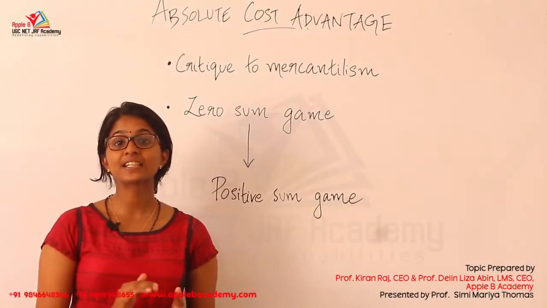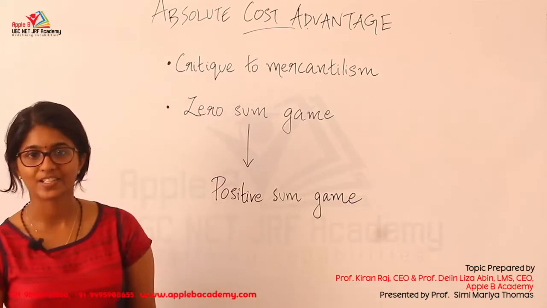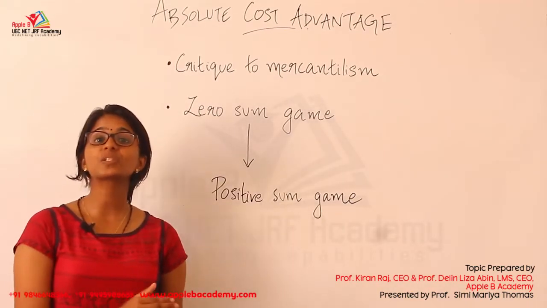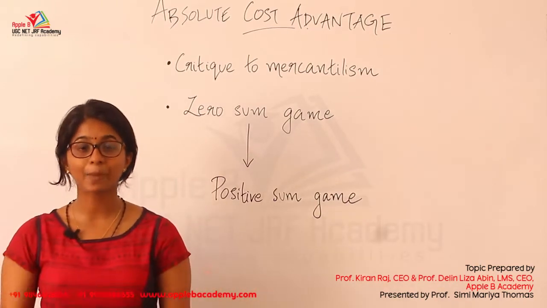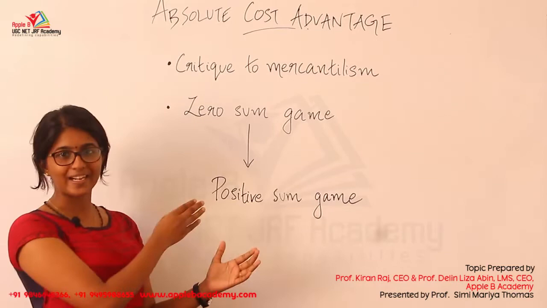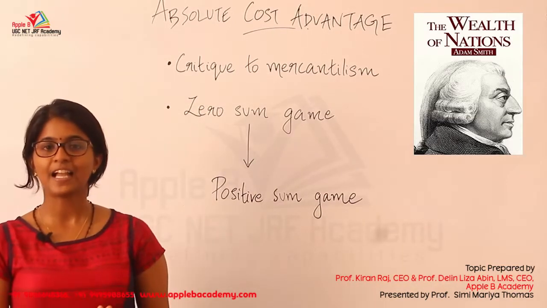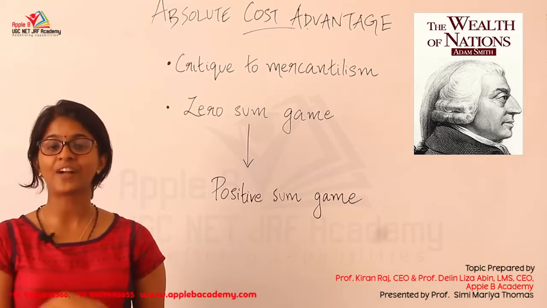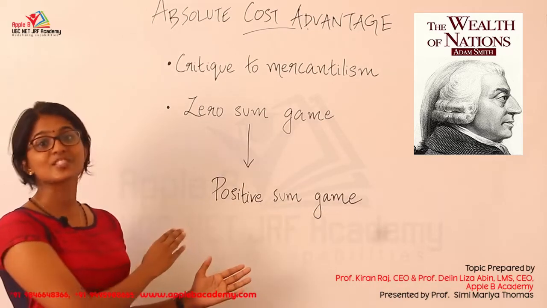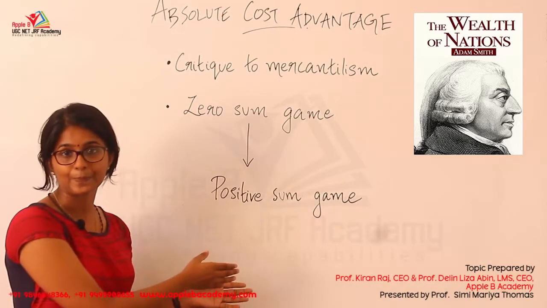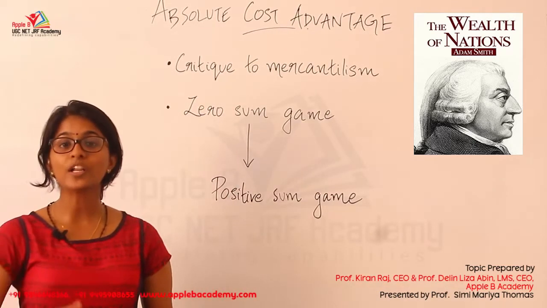So when theories of international trade are concerned, the second topic which comes is absolute cost advantage. It comes as a critique to mercantilism. So mercantilism, as the name suggests, is derived from the merchants. Absolute cost advantage was put forward by the father of economics, Adam Smith, and through his work An Inquiry into the Wealth of Nations, he proved that trade is not a zero-sum game, rather it's a positive-sum game. So how? In the zero-sum game, the gain of one nation is only possible with the loss of another nation,